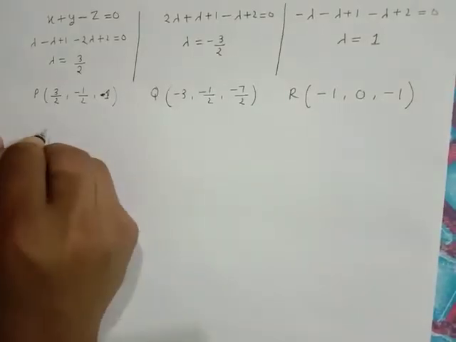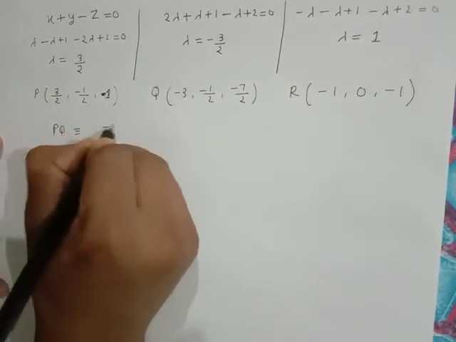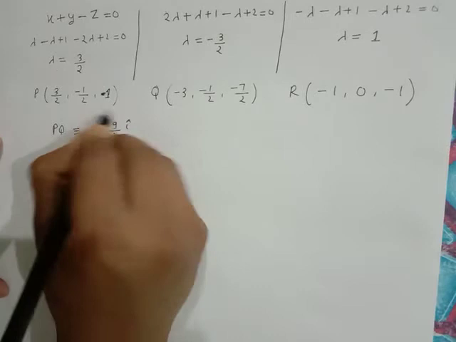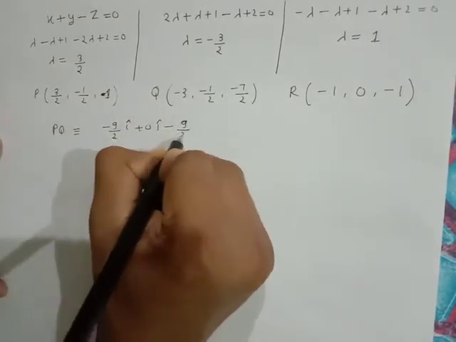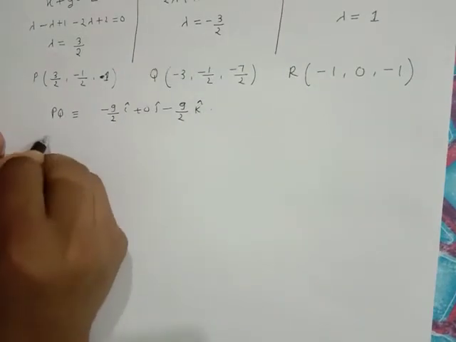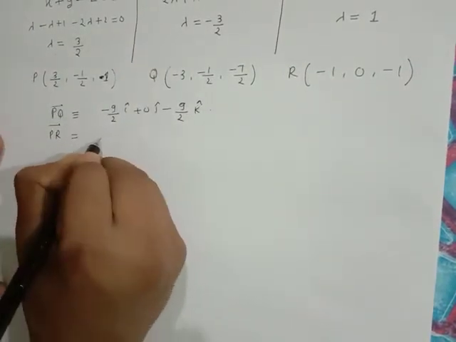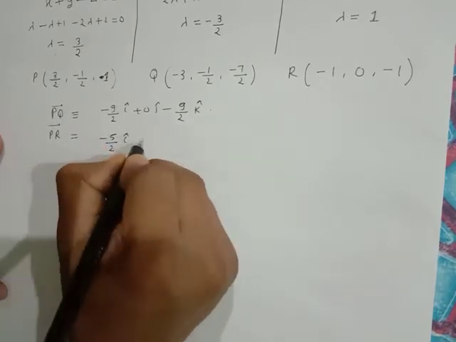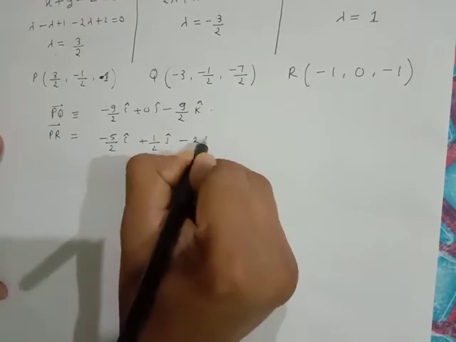So what will PQ vector be? PQ vector is equal to minus 3 by 2 I cap plus 0 J cap minus 9 by 2 K cap. Similarly PR vector is equal to minus 5 by 2 I cap plus 1 by 2 J cap and minus 2 K cap.